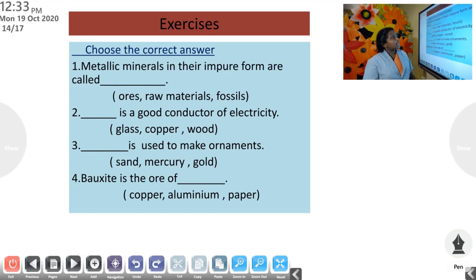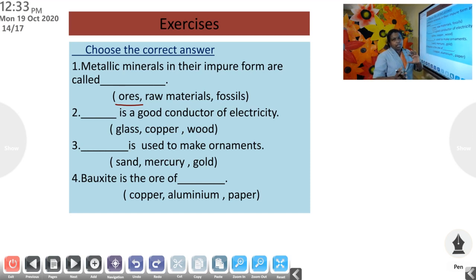Now let's do these exercises. First one, metallic minerals in their impure form are called dash. The options given are ores, raw materials, fossils. The answer is ore. I have shown you a picture of an iron ore.